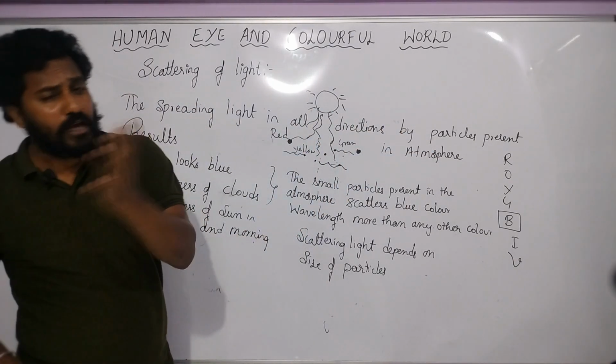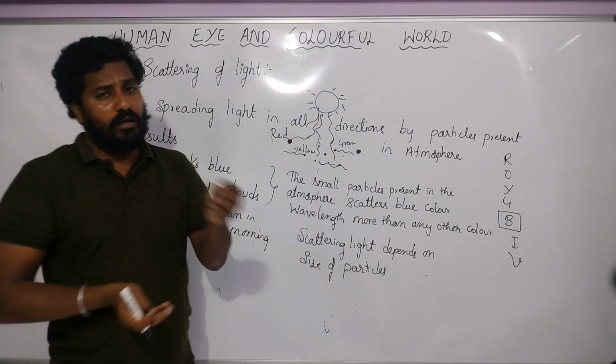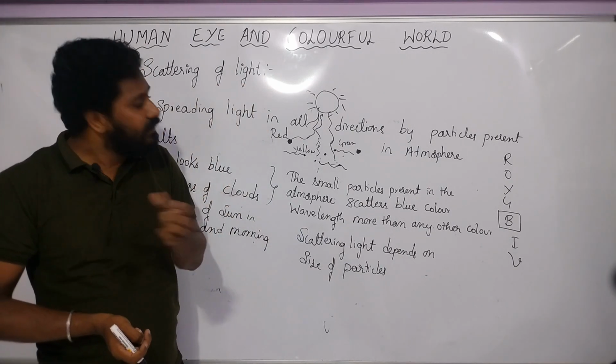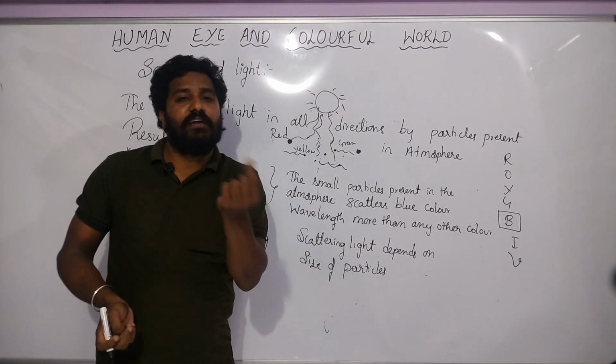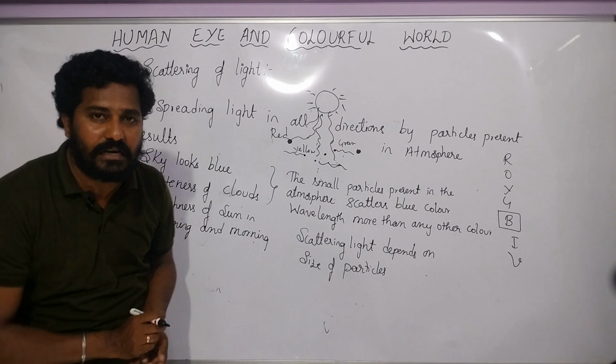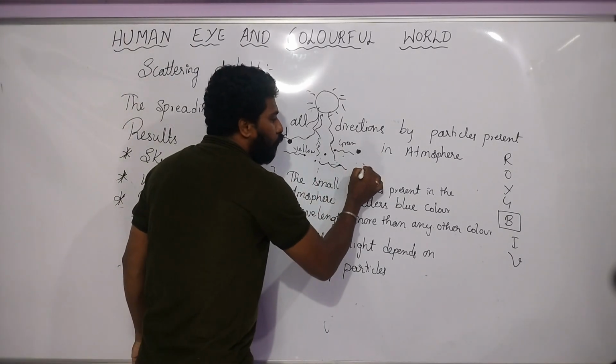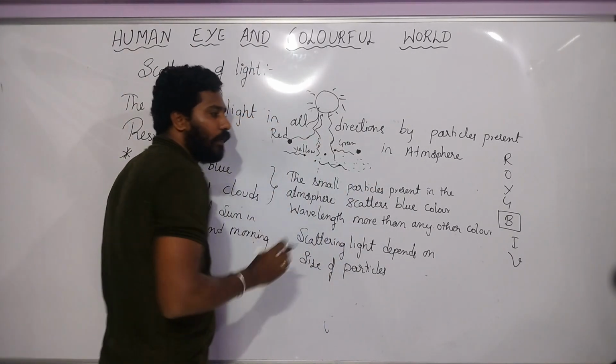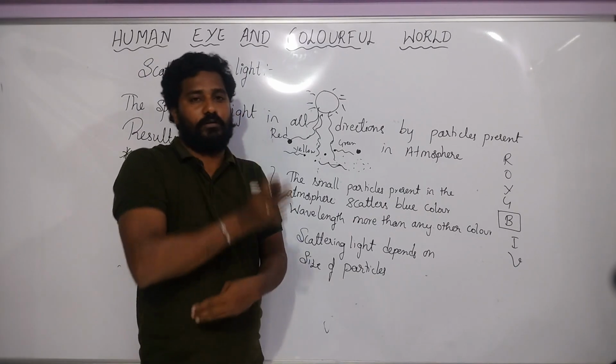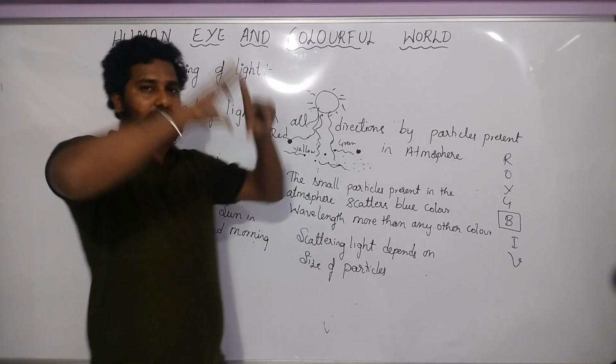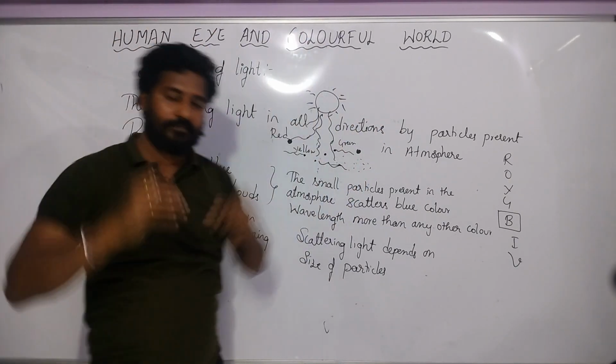Okay, so when you compare to the other colors, the other colors will be scattered very little. Understand? So the size of the particles is such that they scatter the blue color wavelength more. So that's why the sky looks blue in color.